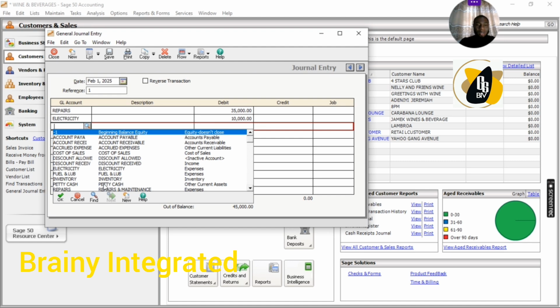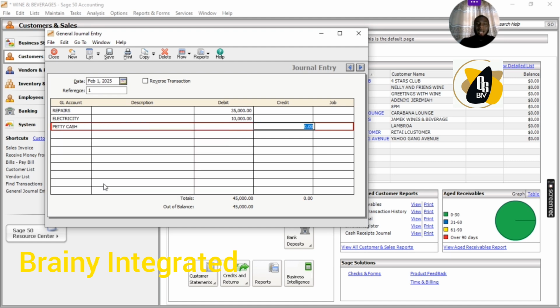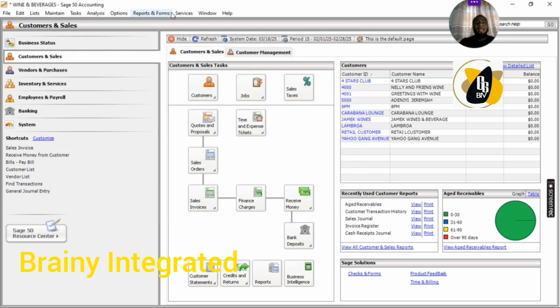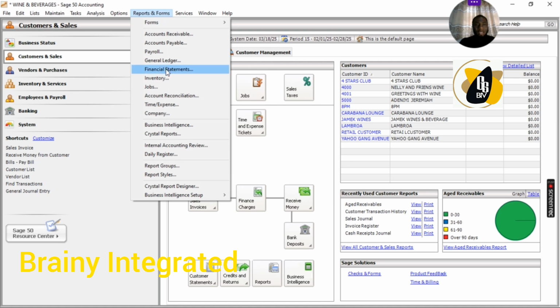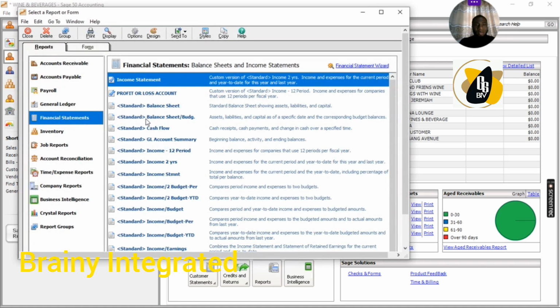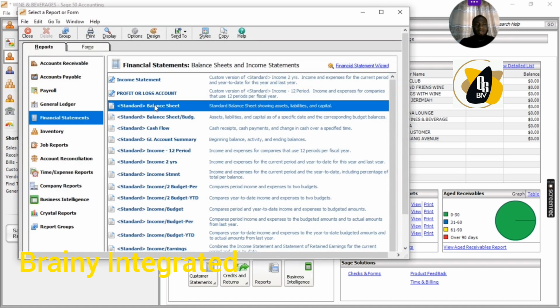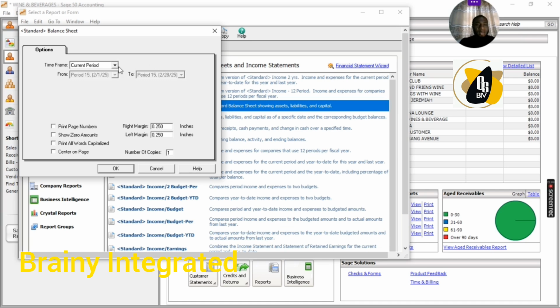I'm going to pick the petty cash account, then credit it with 45,000 naira. So you can see that the debit side is now equal to the credit side. I can now click on save. Now, once I have done this, to check the effect, let's go to the balance sheet again. Financial statements, then I'll click on balance sheet. Let me select range to cover this period.